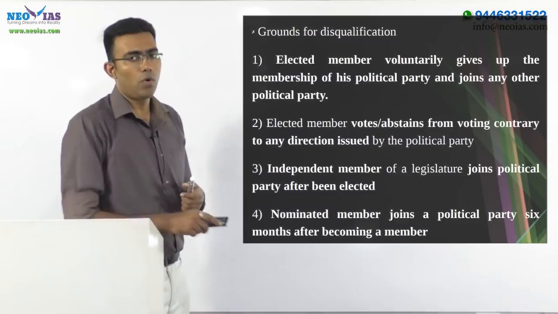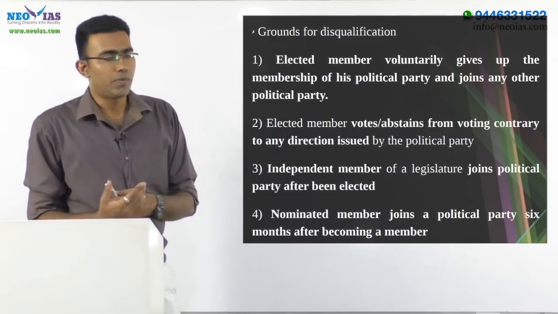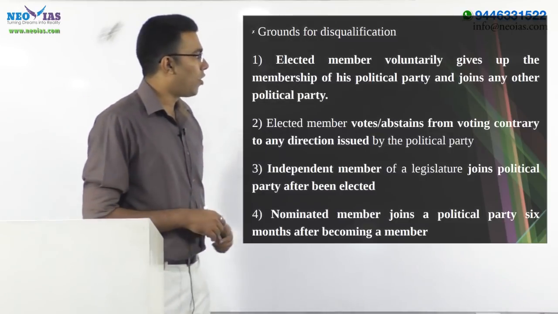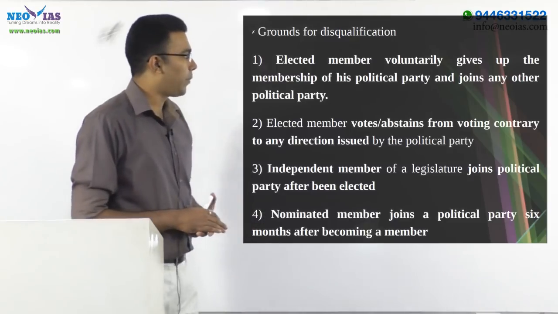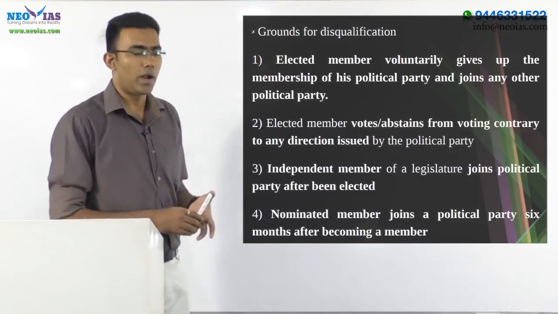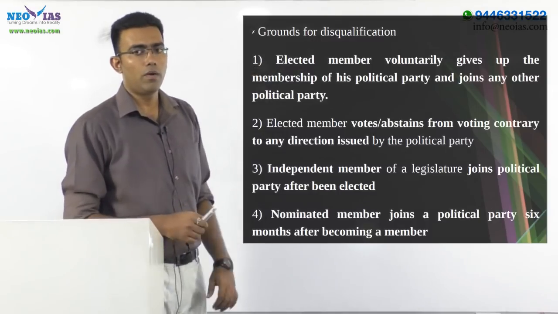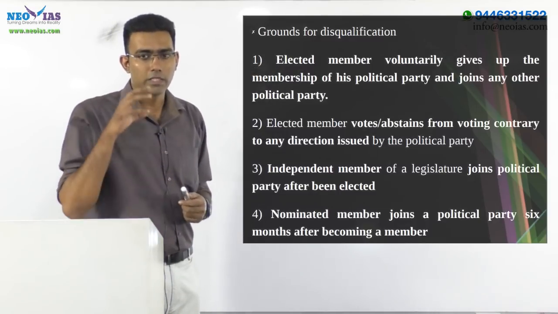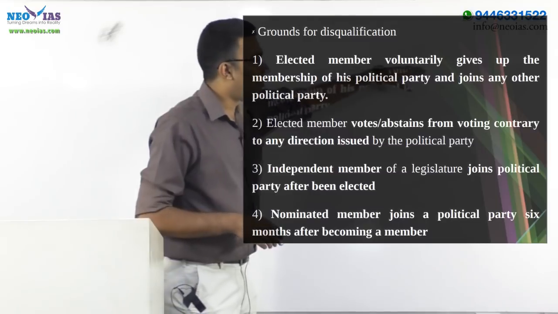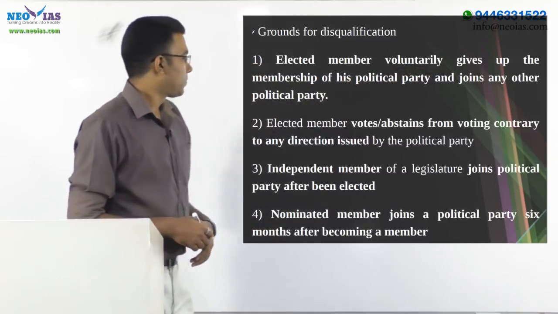So let's discuss what all are actually the grounds for disqualification. Elected member voluntarily gives up the membership of his political party and joins any other political party. That is the first important one, that he voluntarily gives up. That needs to be stressed. It is voluntarily giving up.